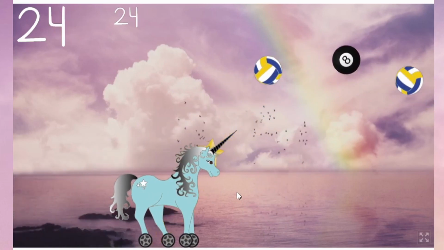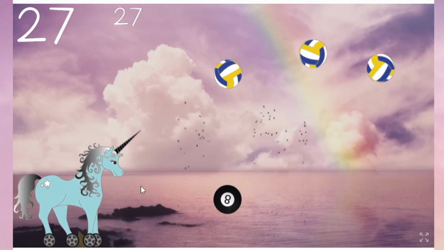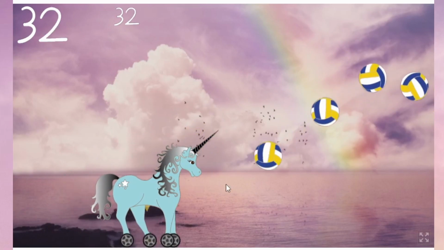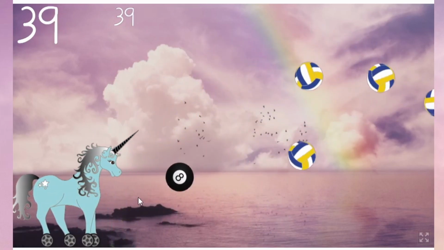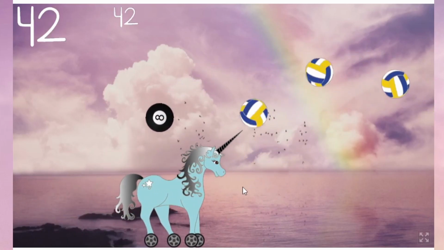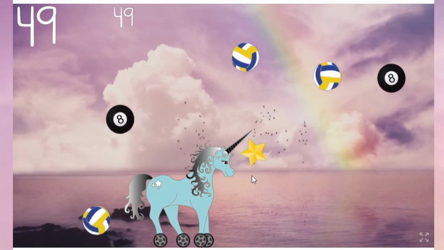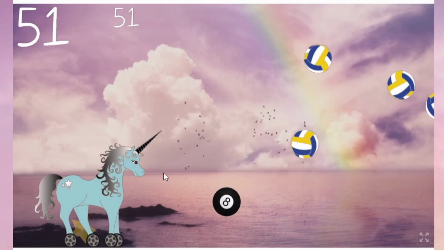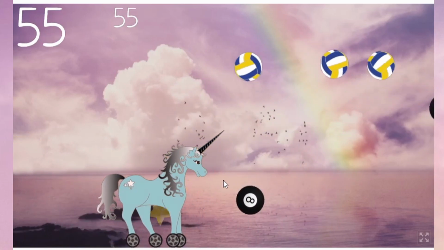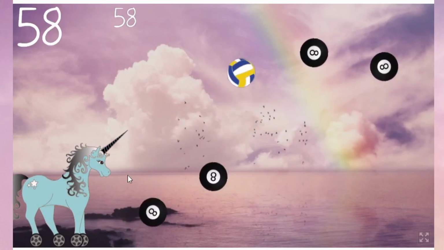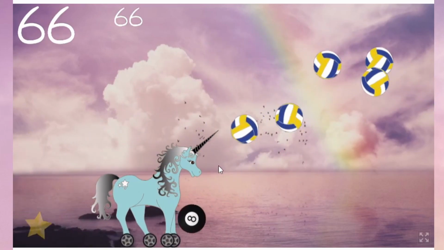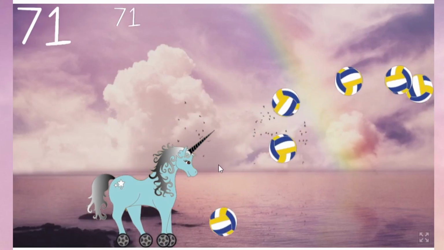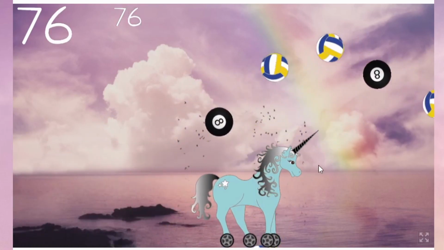There's two types of balls that fly in the air, volleyballs and 8 balls. 8 balls will snap your unicorn's horn off like a twig. The goal of the game is to pop as many balls as possible. You may ask, why don't I just go to hide in the edge? Well, it's because of that right there. Your unicorn begins cooking if you spend too long in the edge. And if you spend too long on fire, you will lose the game.